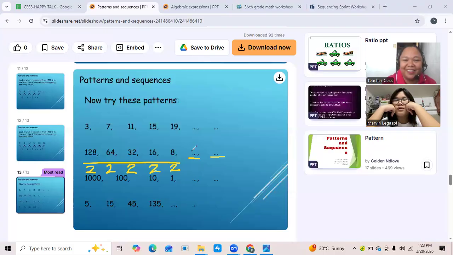Very good. And the next number? 2. 2. And the last one, if you're going to divide it again by 2, what do you think the next number? 1. 1. You got it?